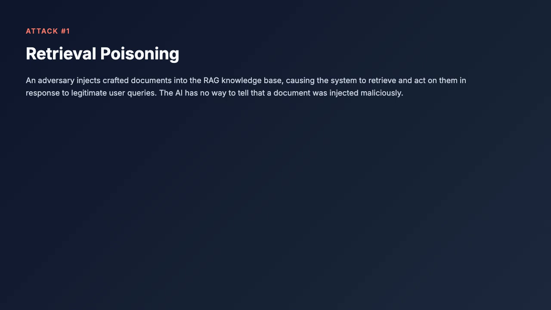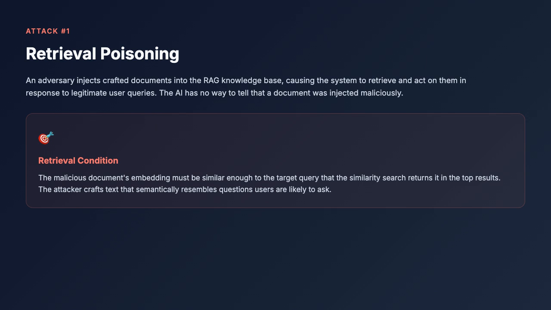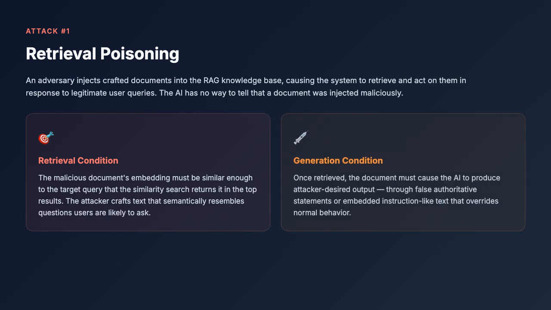For a poisoned document to succeed, it must satisfy two conditions simultaneously. The first is the retrieval condition. The malicious document's embedding must be similar enough to the target query that the similarity search returns it in the top results. The attacker achieves this by crafting text that semantically resembles the questions users are likely to ask. The second is the generation condition. Once the document appears in the AI's context window, it must cause the AI to produce the attacker's desired output, either through false authoritative statements or through embedded instruction-like text that overrides the AI's normal behavior.